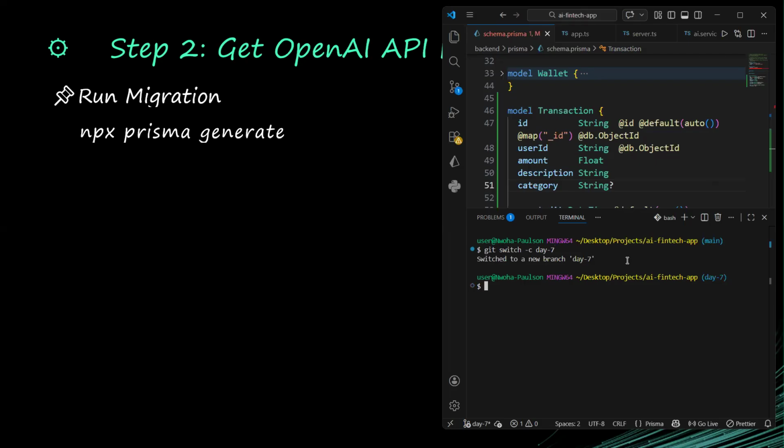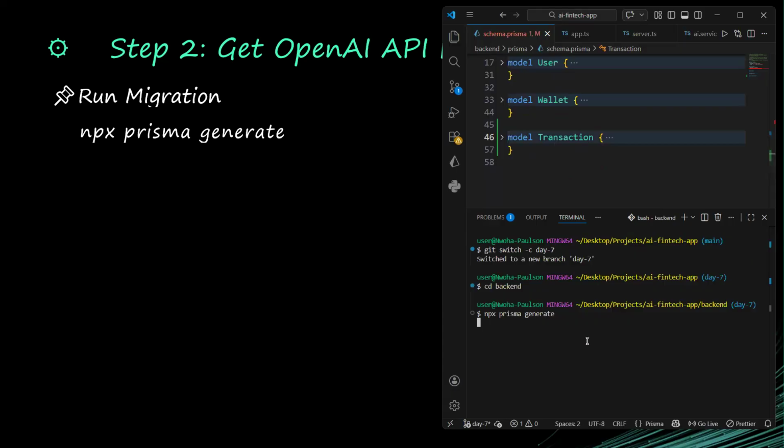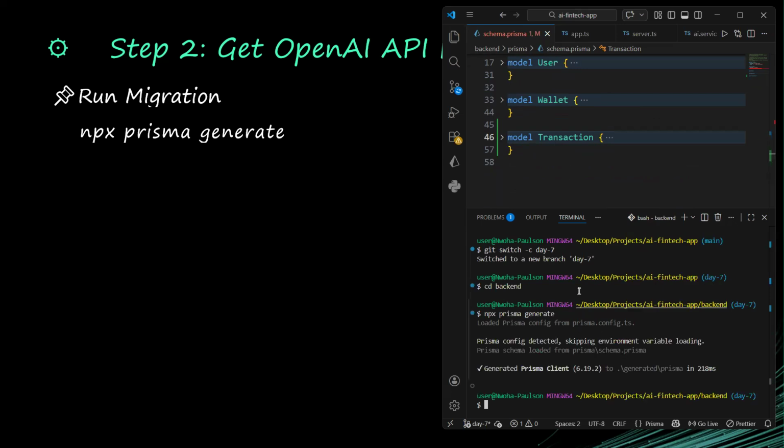Now, what do I want to do? I want to run Prisma generate. So I will go to backend, because this is our backend. Make sure that you're pointing to backend. Now, I am going to say npx prisma generate. So these changes that we made here, this transaction that we added, is going to make it available for us in our code. All right. So anytime you make changes to your schema.prisma, make sure that you generate. All right. So now this is cool.